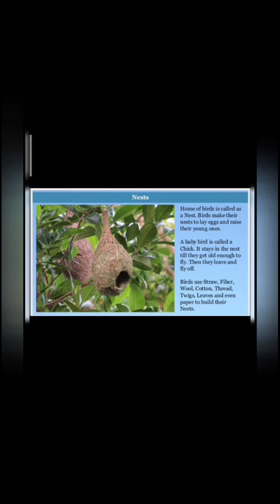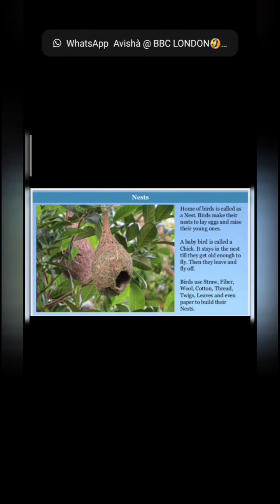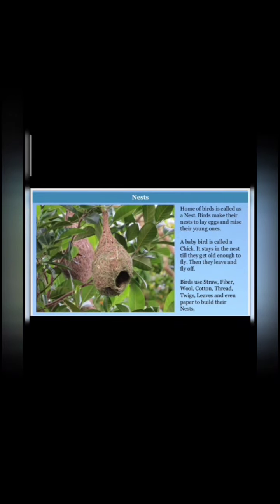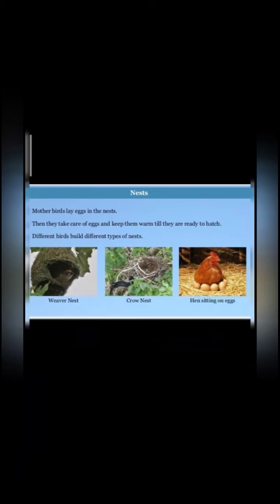Now nest. The home of a bird is called a nest. Birds make their nest to lay eggs and raise their young ones. A baby bird is called a chick. It stays in the nest till it is old enough to fly. Then it leaves and flies off. Birds use straw, fiber, wool, cotton, thread, twigs, leaves and even pepper to build their nest.